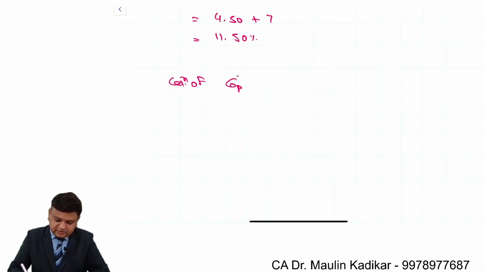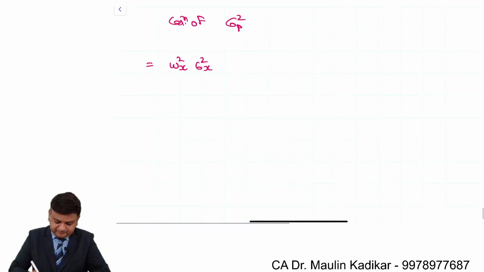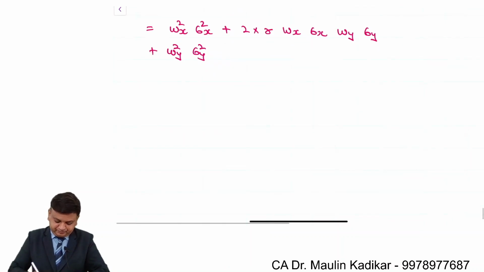Calculation of the variance of the portfolio. How to compute the variance of the portfolio? Wx square sigma x square, plus Wy square sigma y square, plus 2r Wx sigma x, Wy sigma y. That is the way the variance of the portfolio can be found.